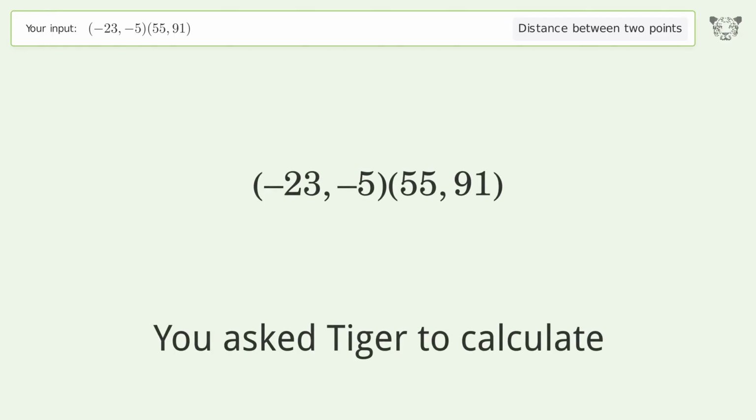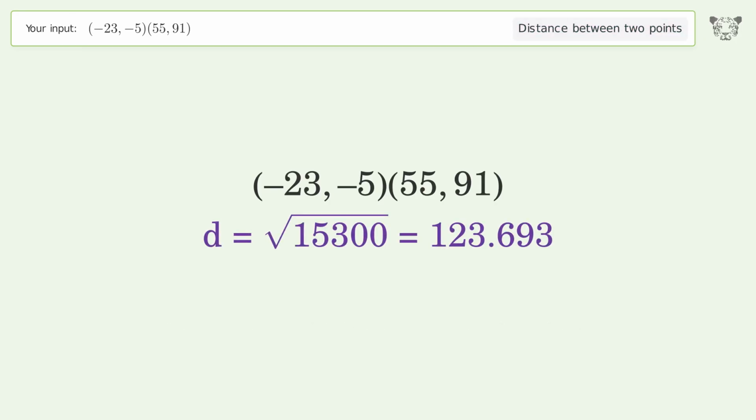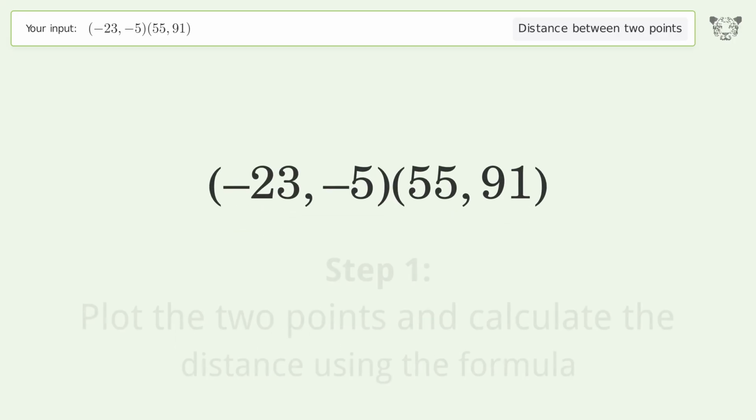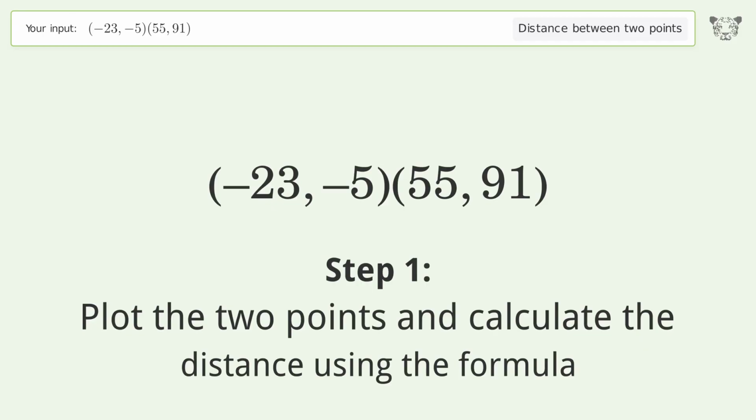You ask Tiger to calculate. This deals with the distance between 2 points. The distance between the 2 points is the square root of 15,300 or 123.693. Let's solve it step by step. Plot the 2 points and calculate the distance using the formula.